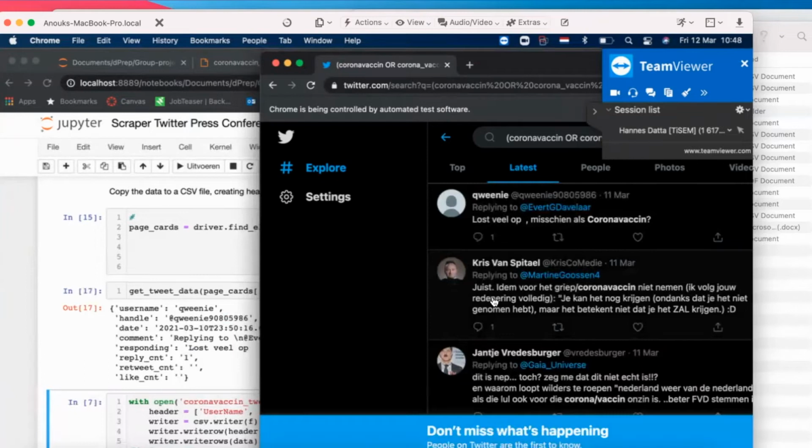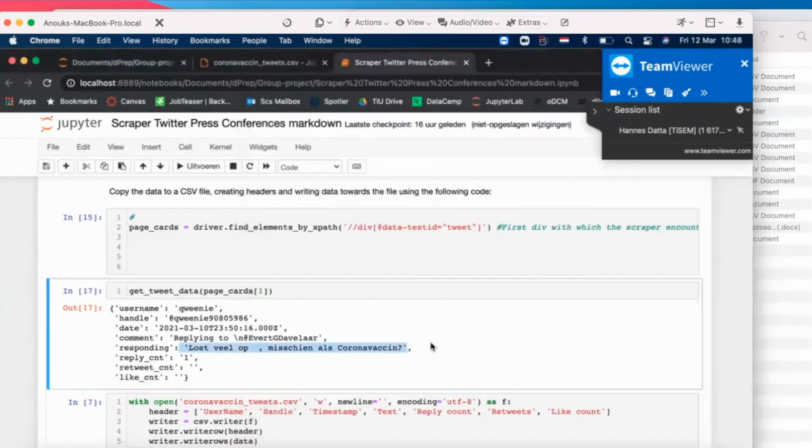What does it mean getting rid of this responding variable? Well, the responding variable that we defined basically takes that article that can be there when people respond to an article. But for some reason, when we delete that, because we don't necessarily want to delete this variable. Why do we want to delete this variable? Well, I mean, if we don't really have much use in keeping that article, let's just keep it. If we keep it, what's the problem?